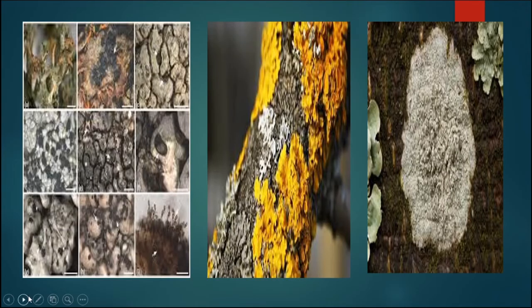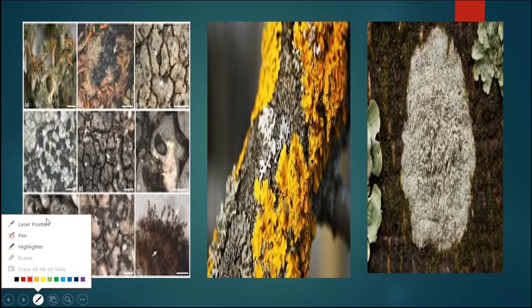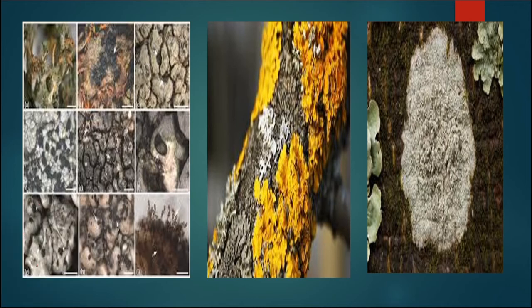Now in this slide we can see lichen, which is the symbiotic association of fungi and algae. As we know, algae is known as the phycobiont, which is autotrophic in nature. That's why it provides food to the other member, the mycobiont, the fungi. Fungi are heterotrophs, and they help in absorbing minerals from the rock or some substratum for the algae, and they also give protection to the algae. In this way both of them benefit from each other.